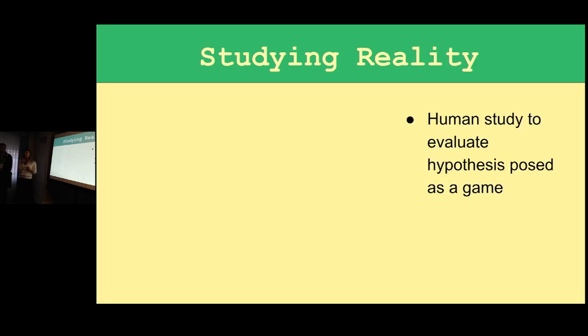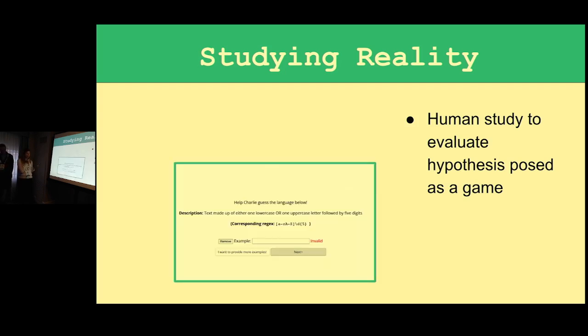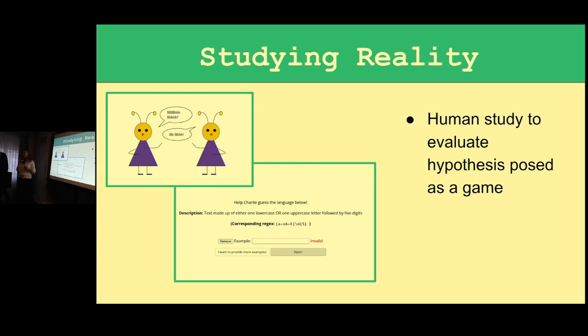So we have this great ranking function, and we tell you that it works. But does it actually work? Does it actually capture how humans think about regular expressions? To find out, we ran a human study, which we posed as a game because we believe that helps users understand what we're trying to get them to do. We give them a regular expression and ask them to describe it using only positive examples. We have some aliens to make it more fun. Overall, we collected 412 new data points, and we use these as our evaluation benchmarks.